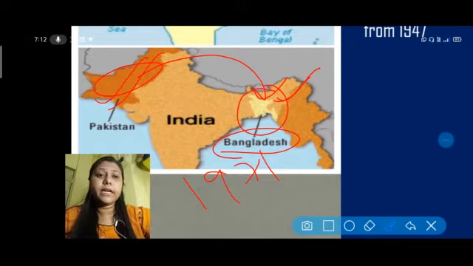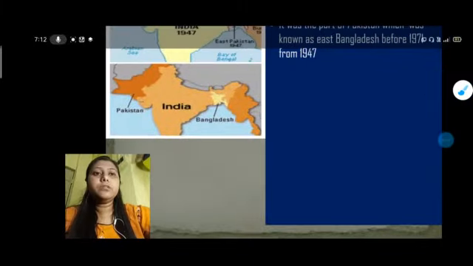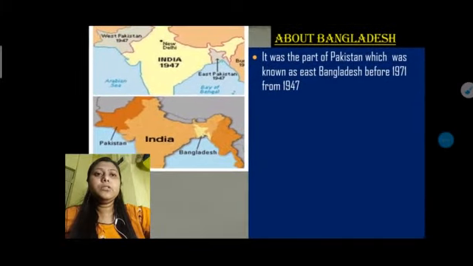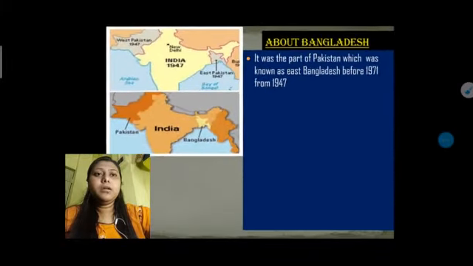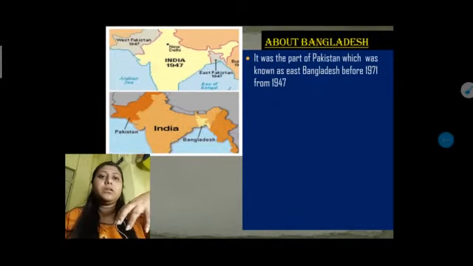So from the map I hope you are clear about the areas which were known as East Pakistan and which are right now known as Bangladesh.